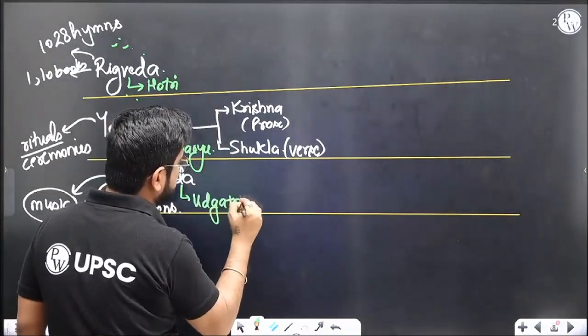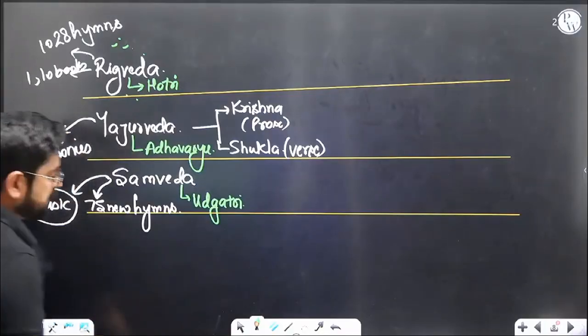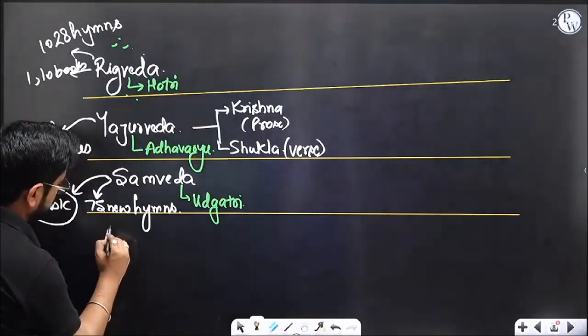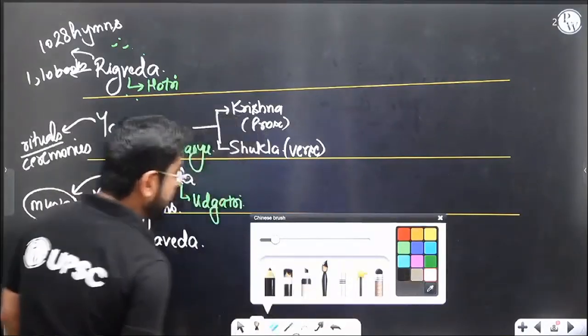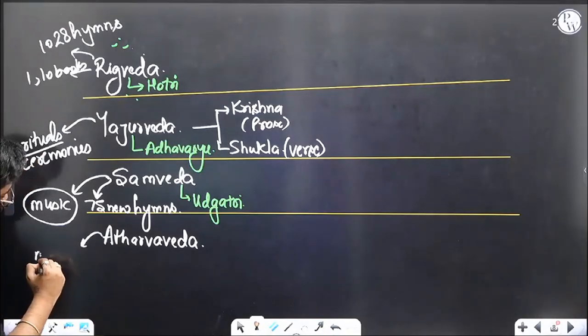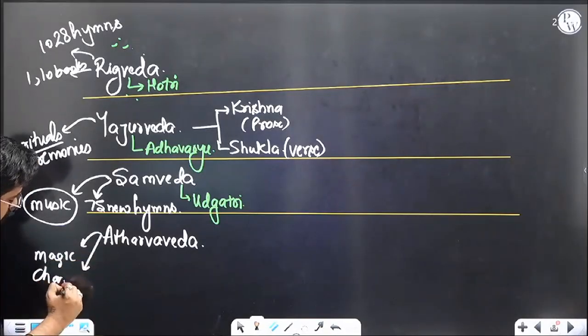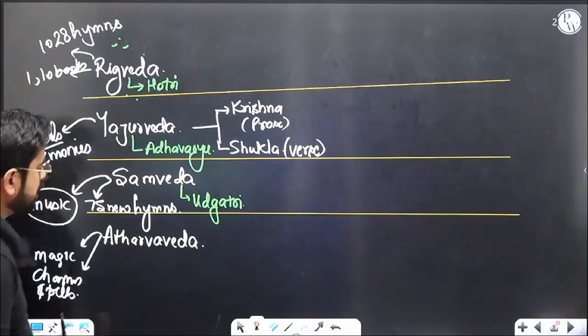Udgatri priest, somebody who has understanding of this music. Right, Udgatri priest. Now the last Ved is Atharva Veda. Atharva Veda is the Ved where we have magic, charms, spells, right? And that Ved is Atharva Ved.